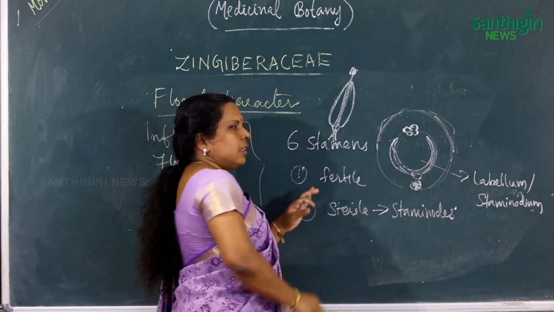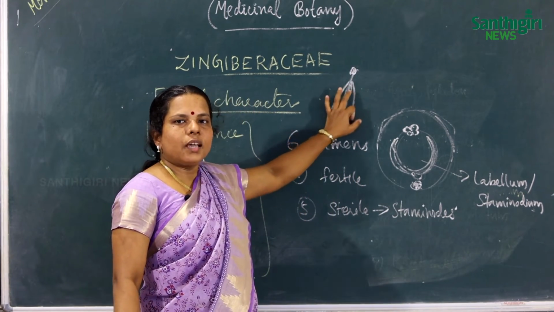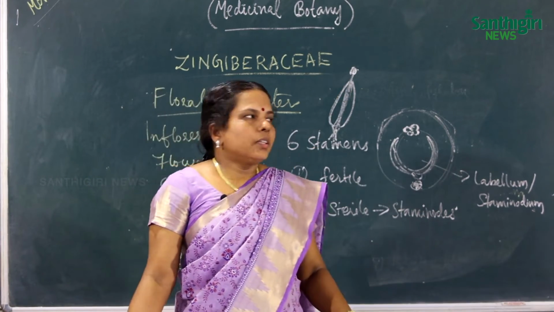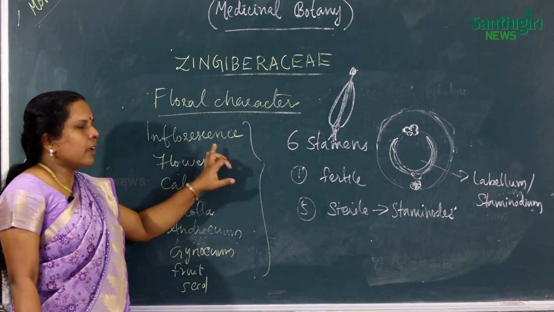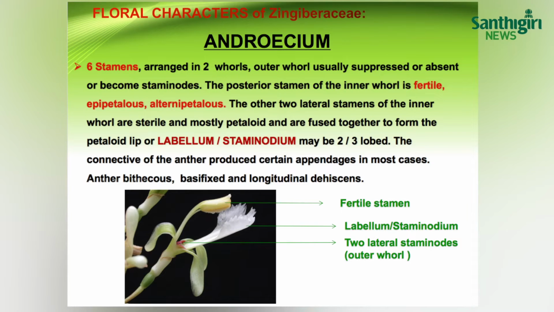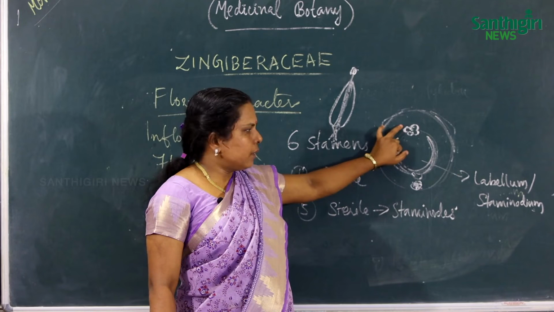Gynoecium, in which the styles are passing through the groove of the fertile stamen. So next, we stated that the androecium consists of 6 stamens, in which only one stamen is fertile and the other stamens are sterile. Two of these stamens are fused together to form a special structure, which is attractive in function and helps in pollination. That structure is called the labellum or staminodium. The fertile stamen is posterior in position.